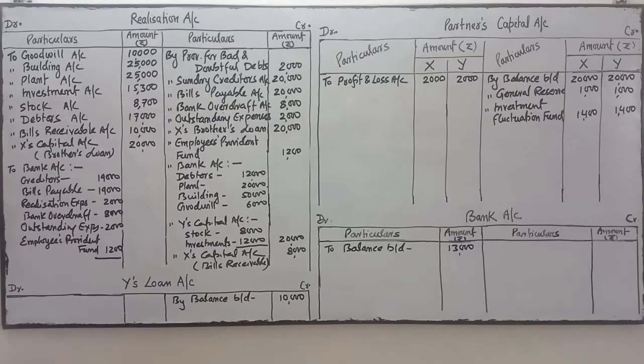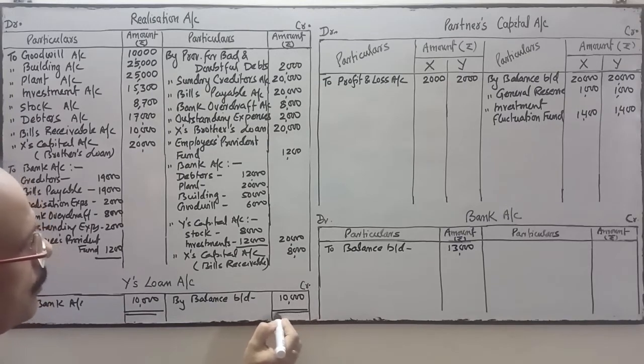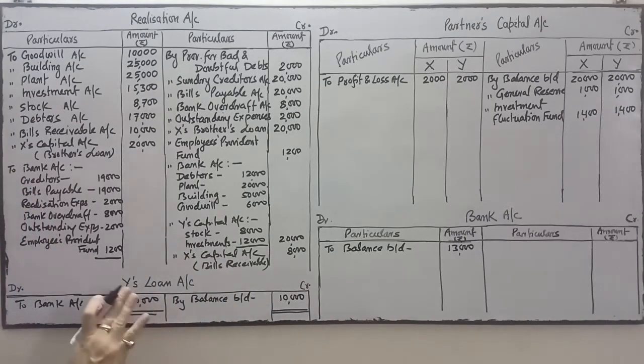Now we'll see which side total is more or which side total is less. I'm getting no space over here. So first of all, I settle the loan account to the bank account. Loan account will be settled by payment of rupees 10,000, and now loan account is closed. Okay, this is clear. We have paid the amount to Y's loan. This ledger is closed.